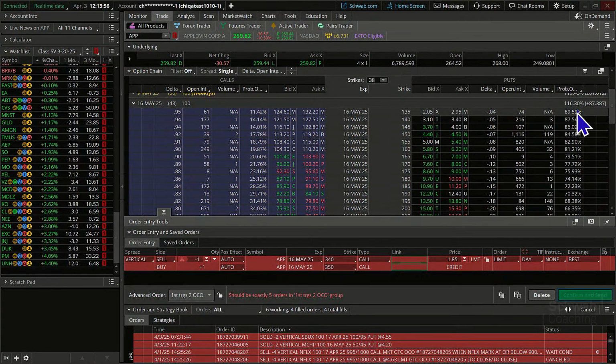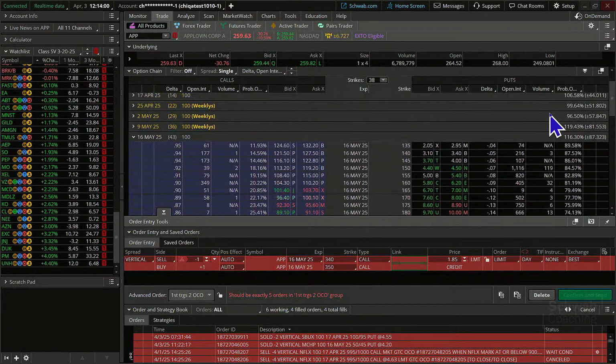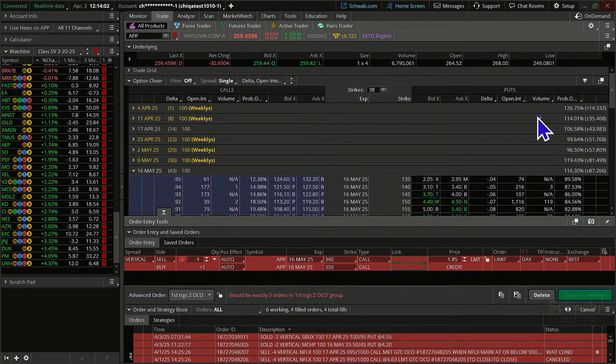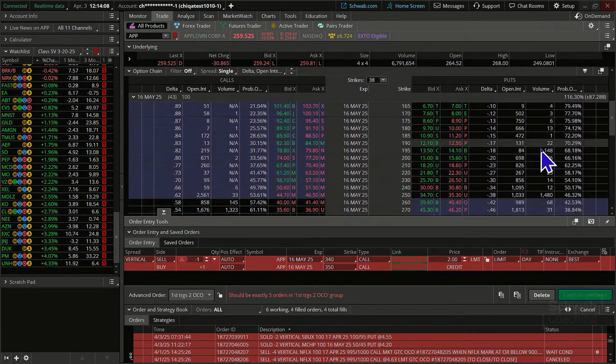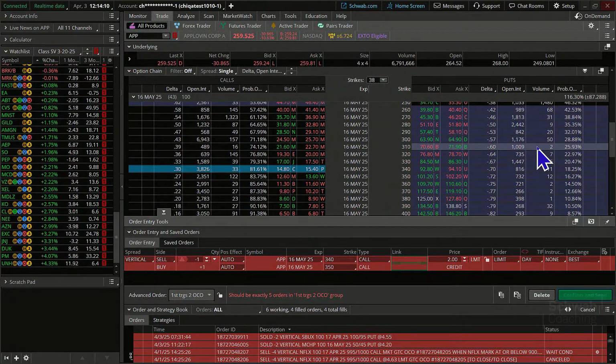And notice here, the implied volatility priced into these options. Look at this, 116%. Up here a little bit higher in the weeklies, we've got 126 and so forth. So there's a lot of implied volatility in the premium. That gives us the opportunity to maybe even go out of the money a little bit further and still get the kind of return we're looking for.